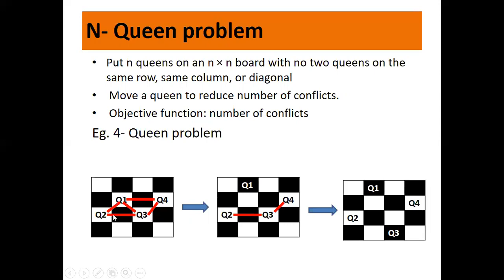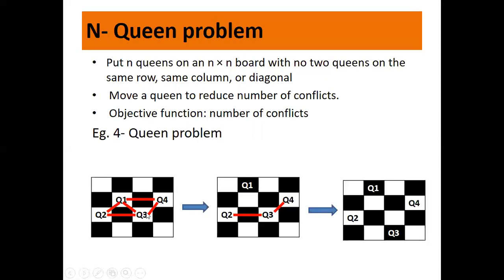It can be attacked by Q3, but it cannot be attacked by Q4 because Q4 is not in the same column, same row and not in the diagonal also, right? If you look at Q3, Q3 has attacks from all the three queens.